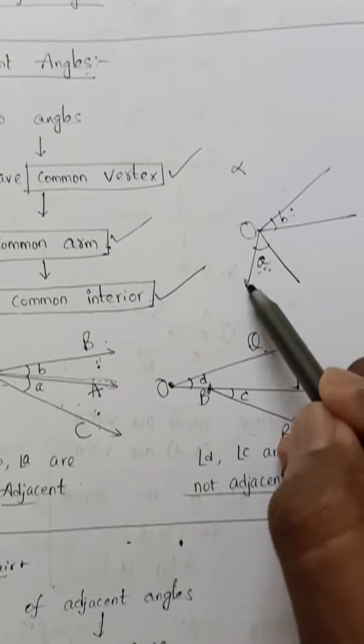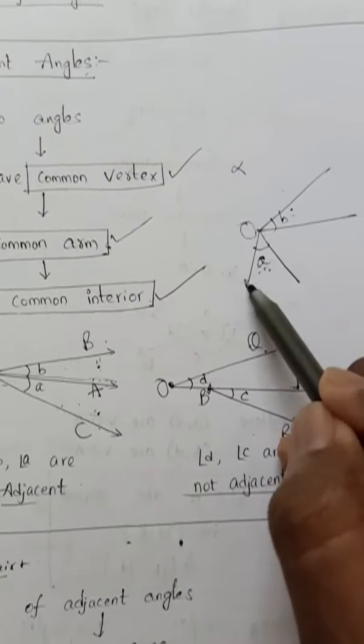And complementary angles. Two angles whose sum is 90, like 20 and 70, 30 and 60, 45 and 45, these pairs are known as complementary angles. Now intersecting lines. Whenever two lines have one common point, they are said to be intersecting lines. Two lines having one common point. So L and M are two intersecting lines having intersection at P.